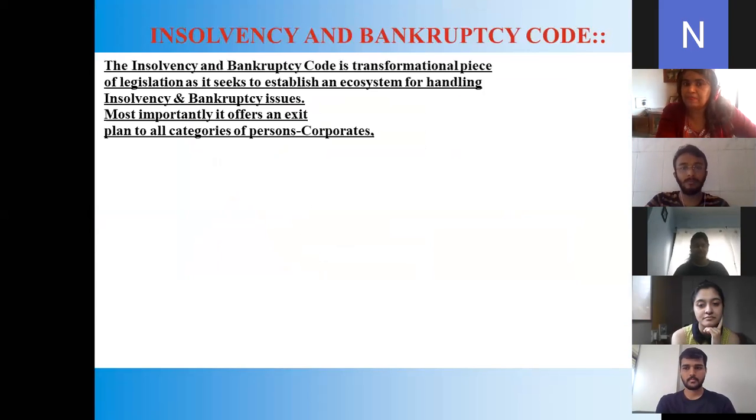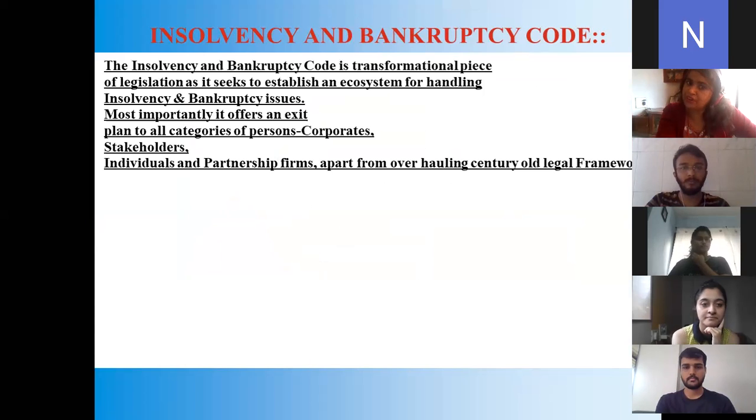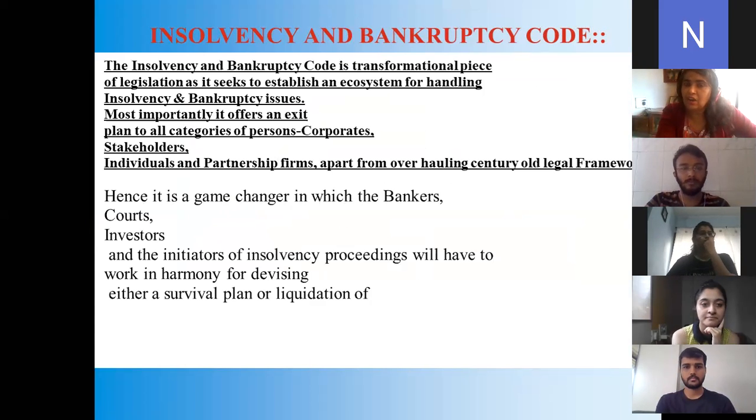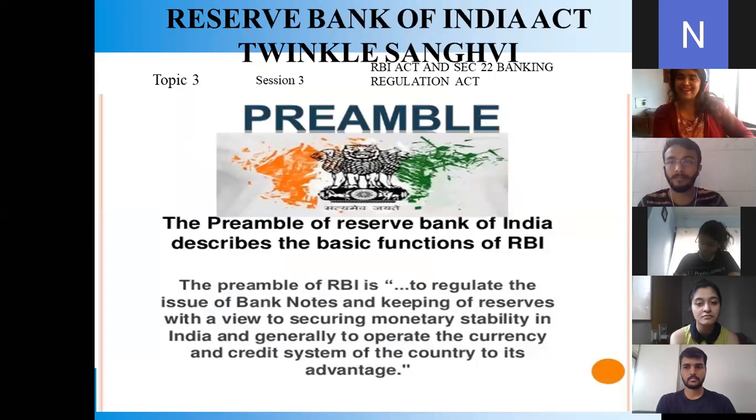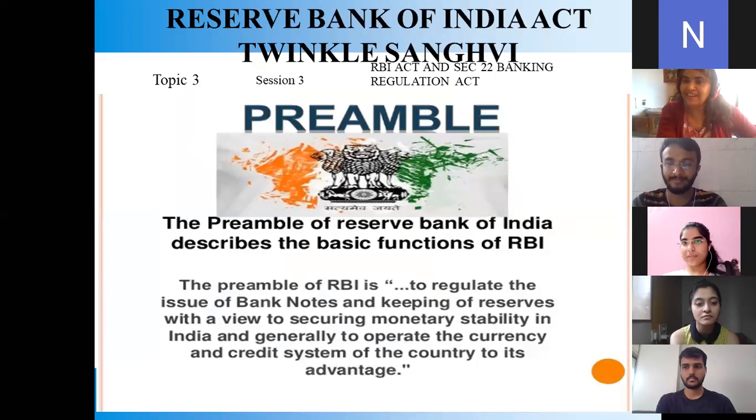So this is the Insolvency and Bankruptcy Code. One of you will be doing that. You can go for the next slide. Along with the SARFAESI, one will be doing. Now we have, not Twinkle from your class, it's the Reserve Bank of India. From your team, you are having RBI. Who is the team leader for RBI? Yes, you are having it over there.